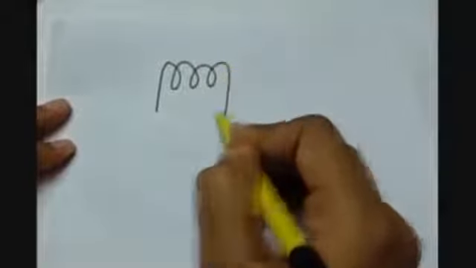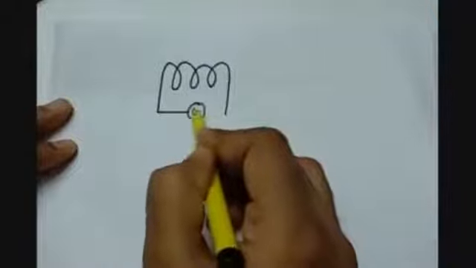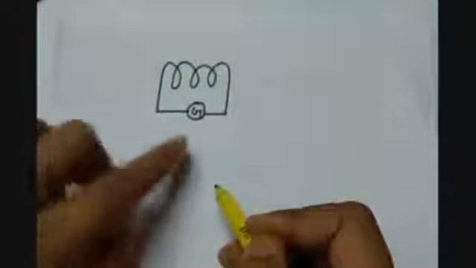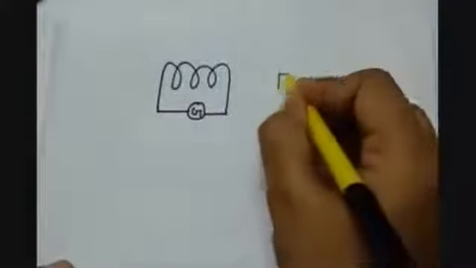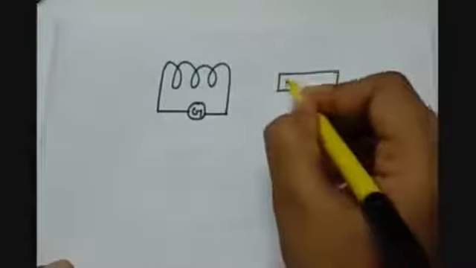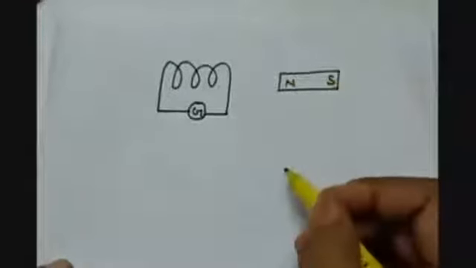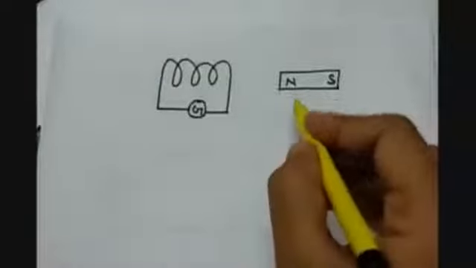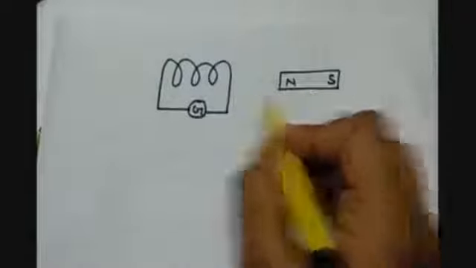The second case can be that we have the coil attached with the galvanometer, and we are having a bar magnet which is having a north and south pole. That is obvious. So earlier we were moving the bar magnet towards or away from the A, B coil.